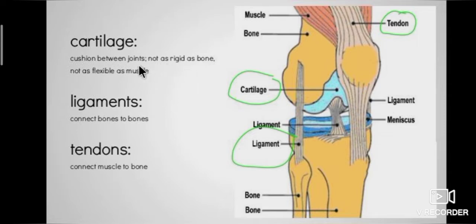Here, what is cartilage? What is a ligament? What is a tendon? Ligaments help in connecting bone to bone. Tendons connect bone to muscle. Cartilage is a cushion between joints, not as rigid as bone, not as flexible as muscle.